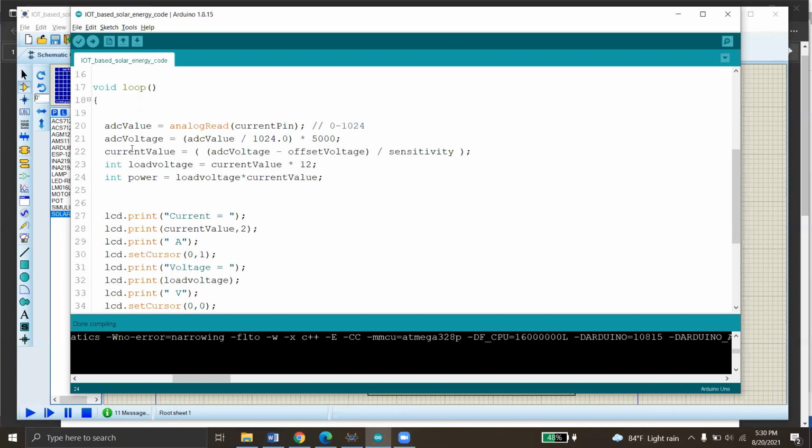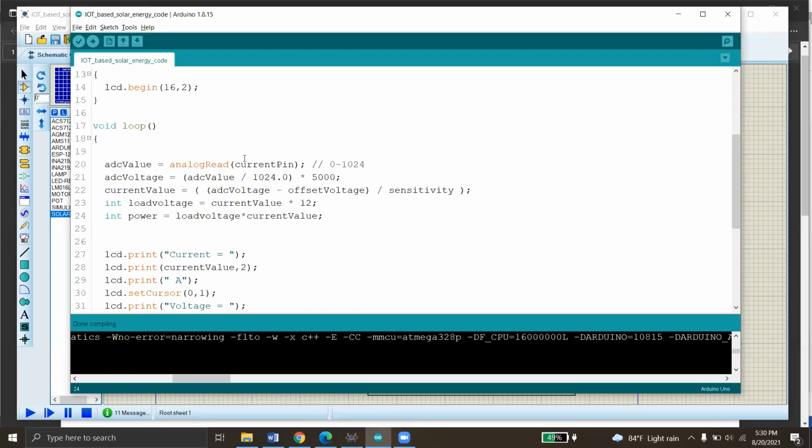Then current value. Current value is actually the current sensor's net current value. So to find out the net current value, we have to subtract the offset voltage. And we know that voltage divided by resistance equals current. So here the resistance means sensitivity, that is the internal load resistance. And offset voltage. Let's talk about offset voltage.